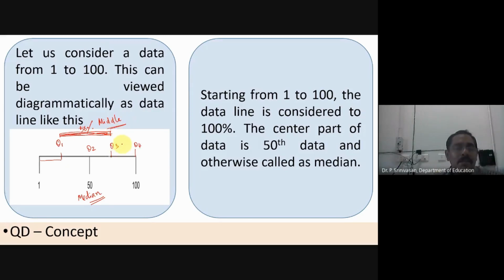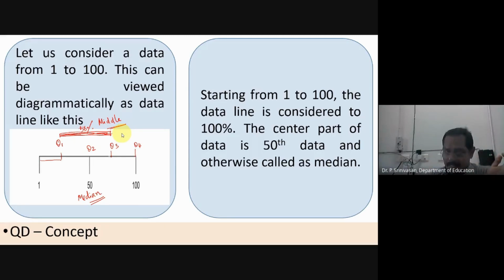Whereas the median divides into equal halves. If you say median, the left side will be 50%, the right side will be the other 50%. But in Q1 to Q3, it is the middle 50% of the scores, the center 50% of the scores.